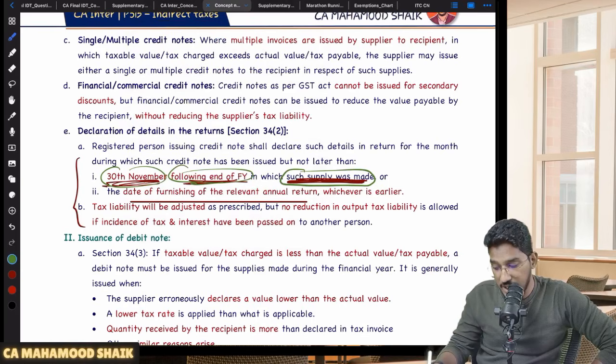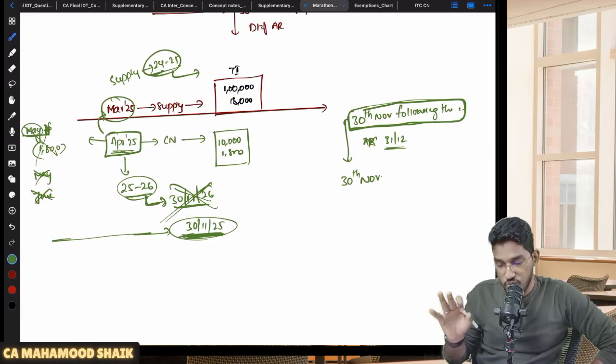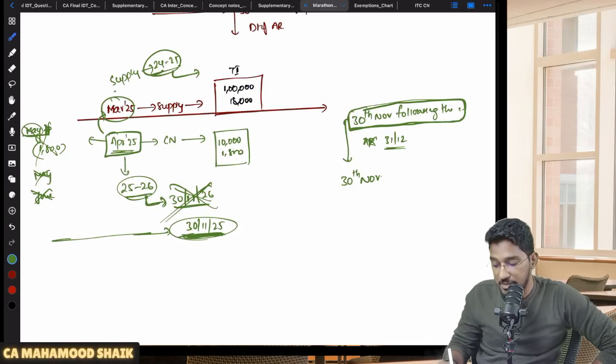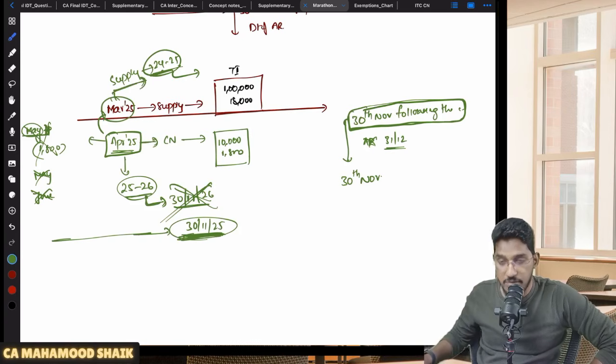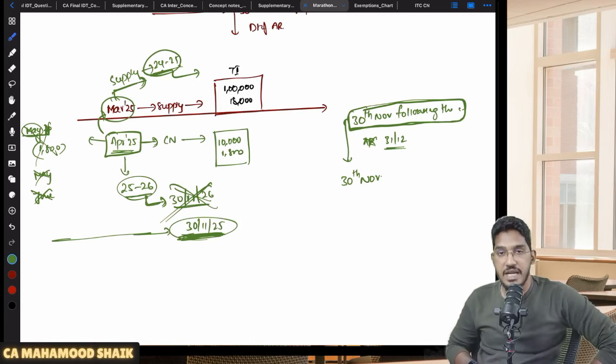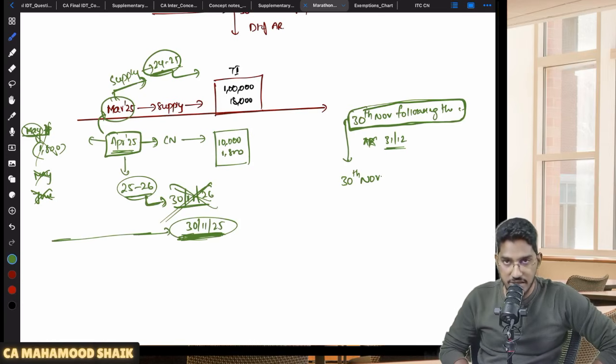I know intentionally that you will commit a mistake here. That's why I have chosen this example specifically. This supply has taken place in the financial year 2024-25. So you should not take 30th of November following the end of the financial year in which the credit note was given. You have to take the 30th of November following the end of the financial year in which the supply has taken place. So that's why the maximum time limit is going to be 30th of November 2025. By this date, you are required to declare the credit note.